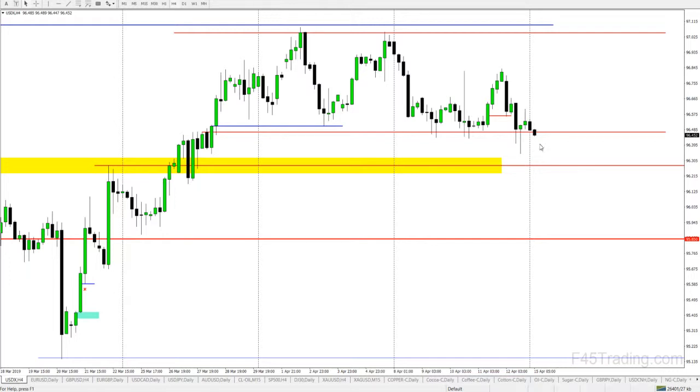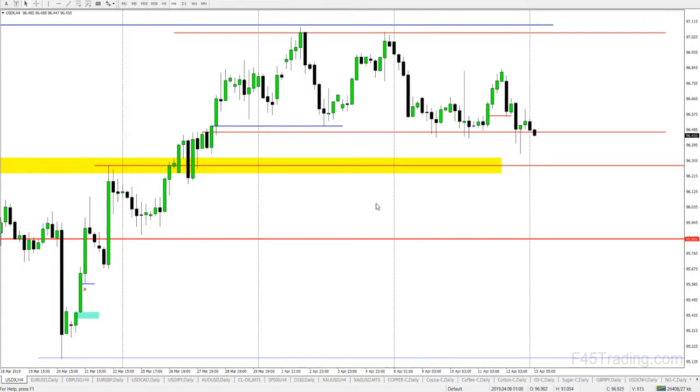So as I say, I think there's a good chance we're going to run this lower, at least at the first start of the week. Who knows where we're going to end up at the end of the week. I would like to see them come down, and I'd like to start to see them get lower than 96s and maybe even into the 95s. I don't know if we're going to see that this week.